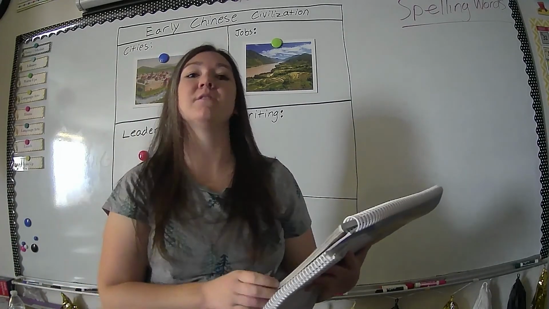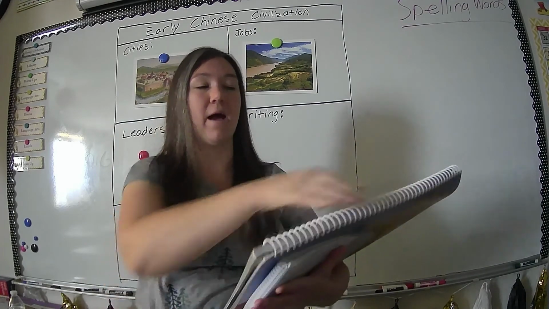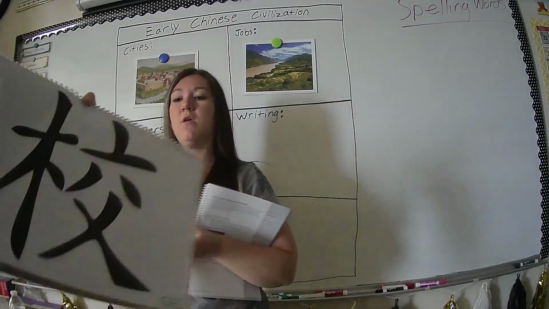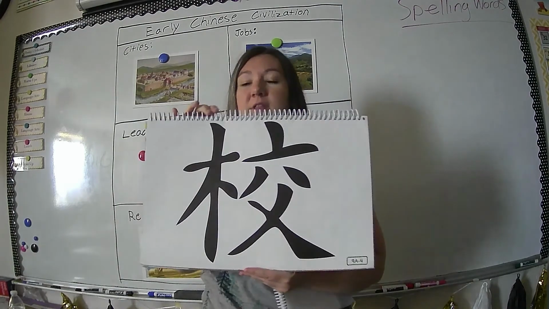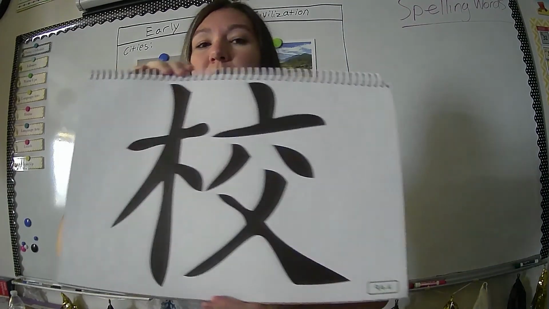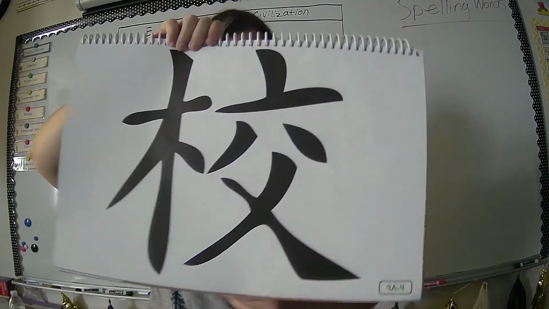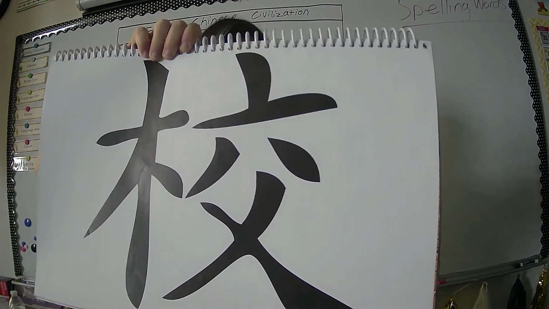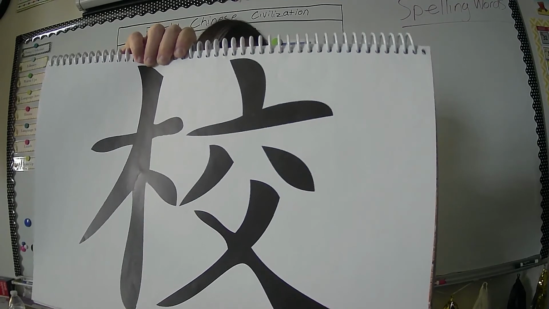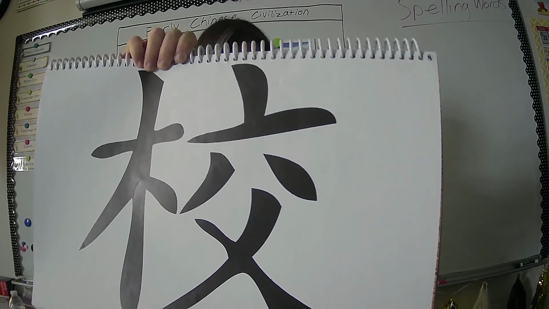All right, my friends, I've got a couple questions for you about that one as well. My first question is about this image right here. What do you see in this image? If you remember from our read aloud, these are Chinese characters for school.